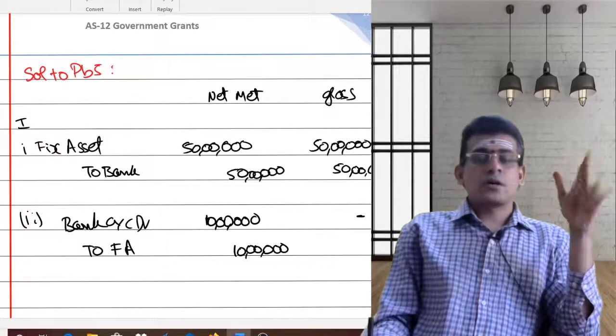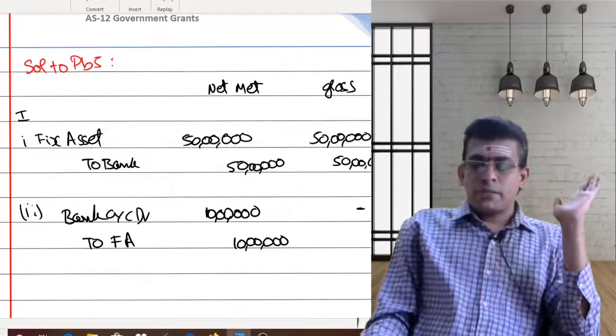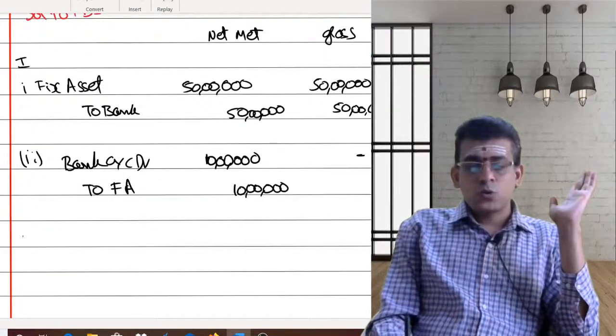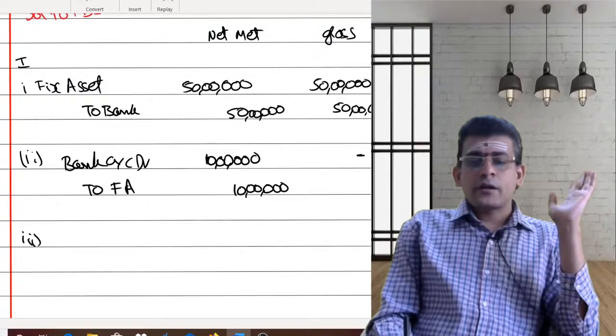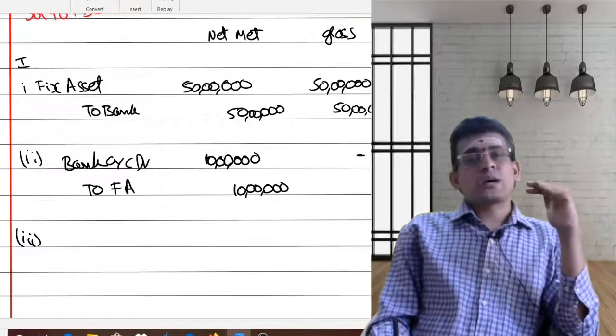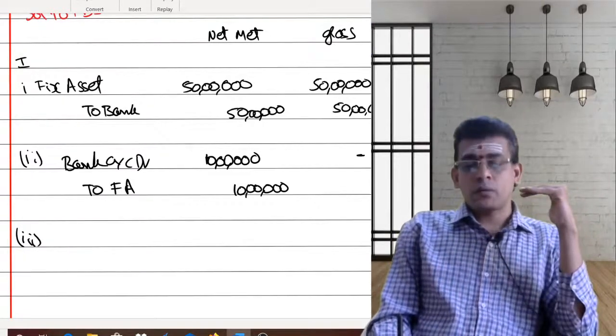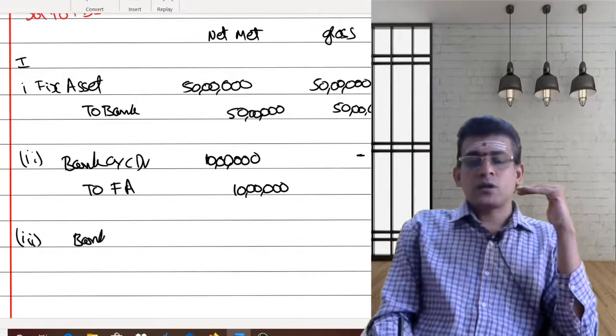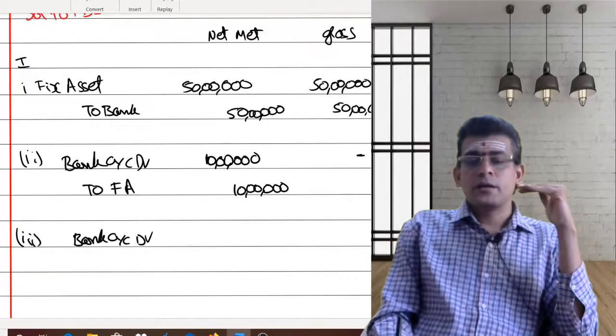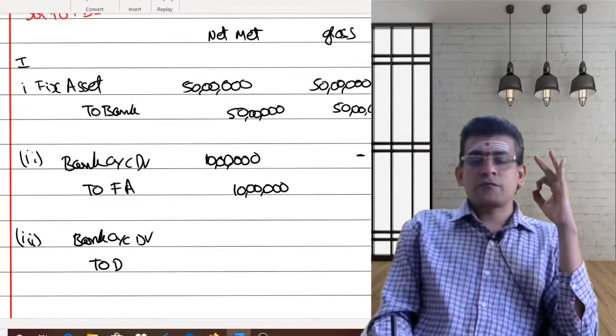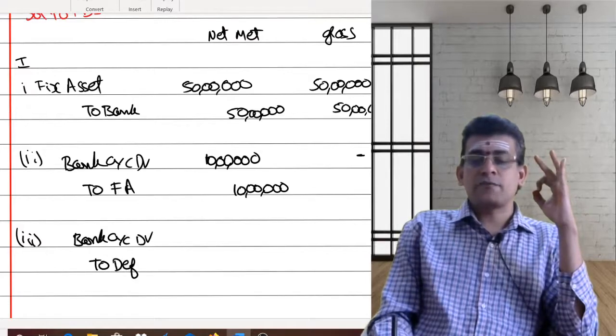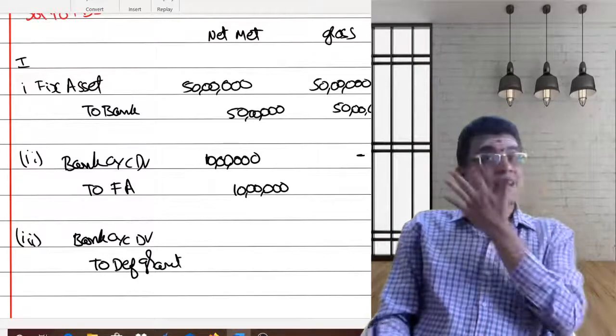In the gross method, I won't pass this entry. Whereas in the gross method, what am I supposed to do? I should not reduce my fixed asset, but I have to consider it as a deferred grant. So instead of reducing from the fixed asset, we are considering that as a deferred grant.